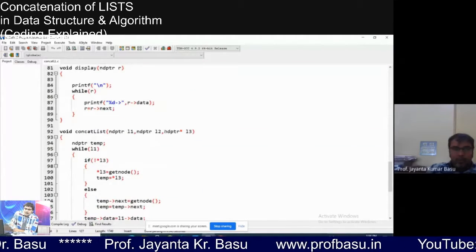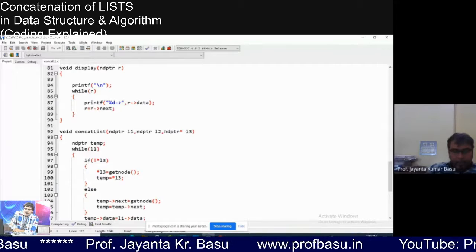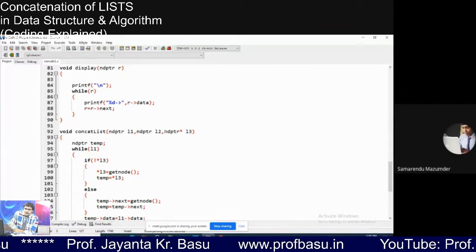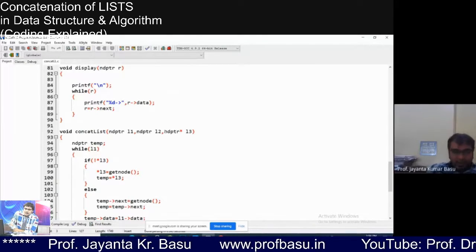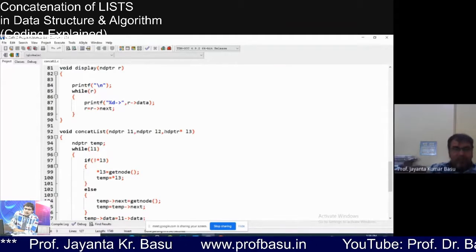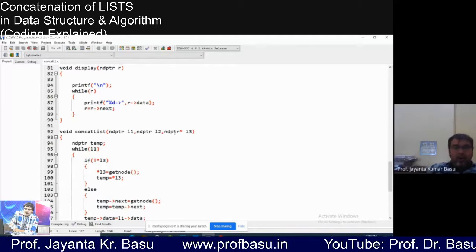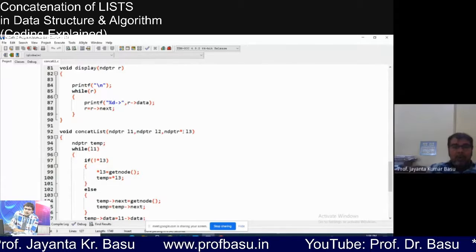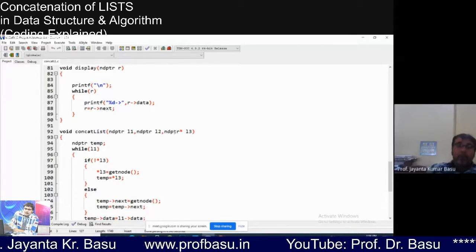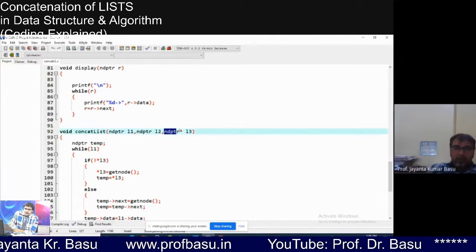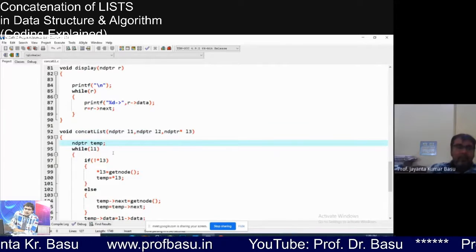Hello, all of you understanding? Yes, sir. Since we are sending the address, and root is a pointer variable, the address of root must be held by a variable which will be a pointer to pointer. So int star star L3, right?